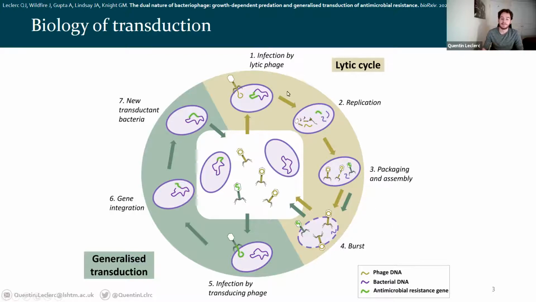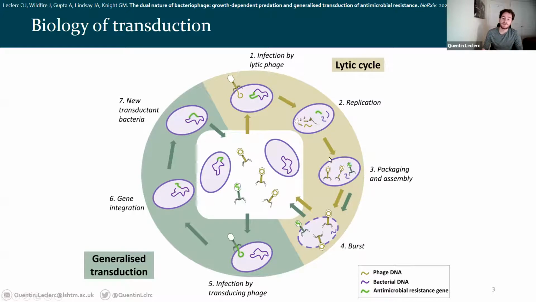This lytic cycle is really what's being considered for phage therapy to get rid of the bacteria. However, in that process, a mistake can happen at the packaging and assembly step. Instead of the phage DNA, a bit of bacterial DNA can be packaged into a new phage, in this case an AMR gene. That transducing phage carrying the AMR gene will be released alongside the others when the bacterium bursts and can then inject this AMR gene into another bacterium. So that's horizontal gene transfer via generalized transduction.